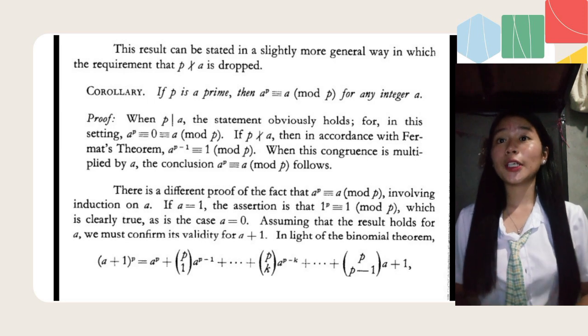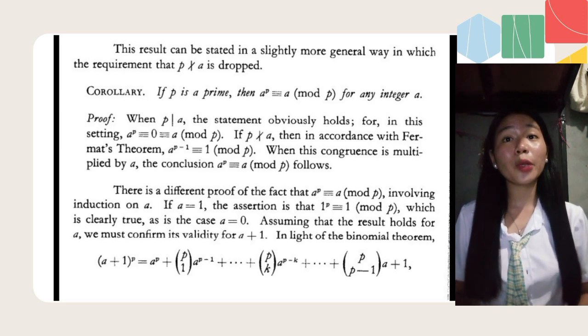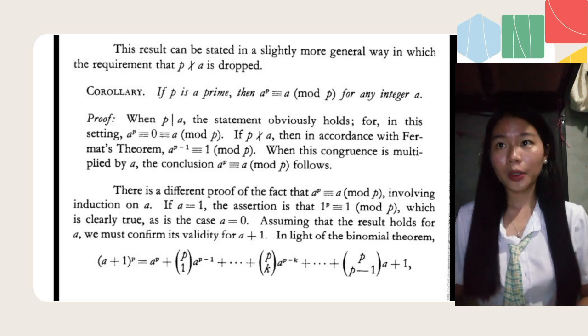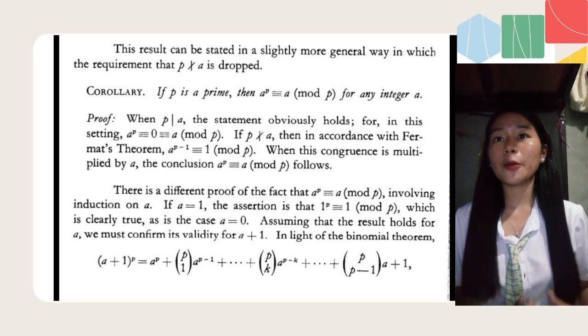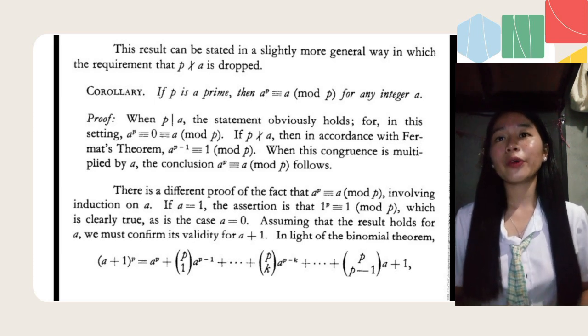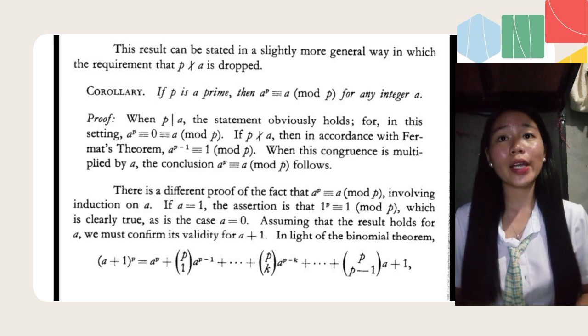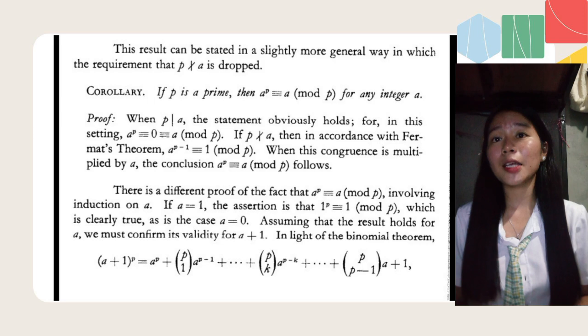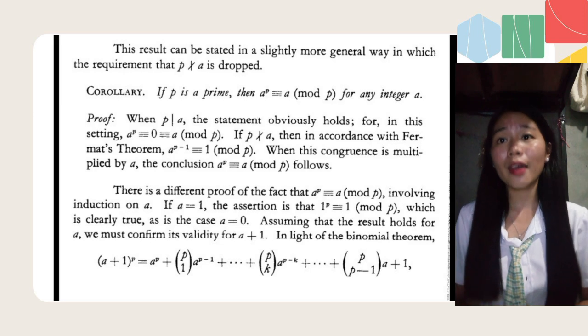This result can be stated in a slightly more general way in which the requirement that p does not divide a is dropped. Corollary. If p is a prime, then a^p is congruent to a mod p for any integer a. Proof. When p divides a, the statement obviously holds, for in this setting, a^p is congruent to 0, which is congruent to a mod p.